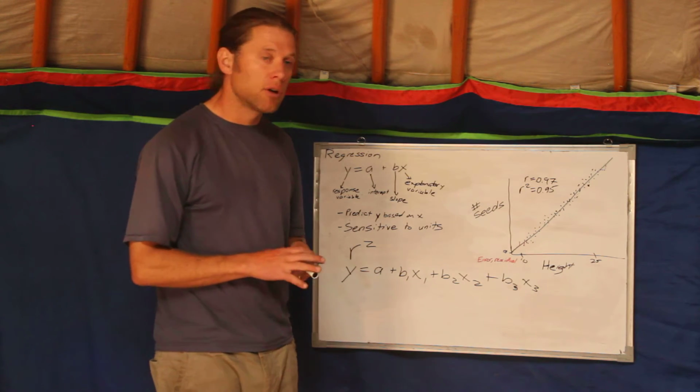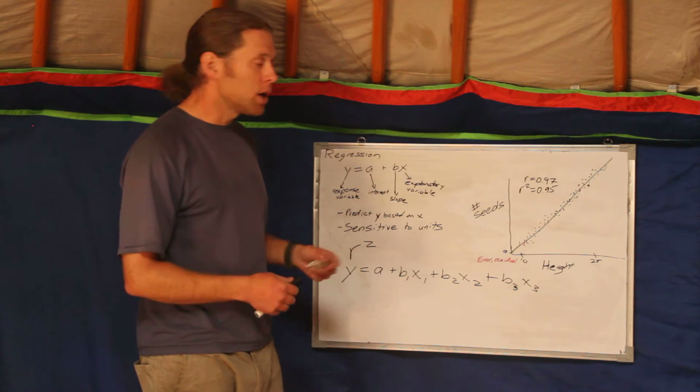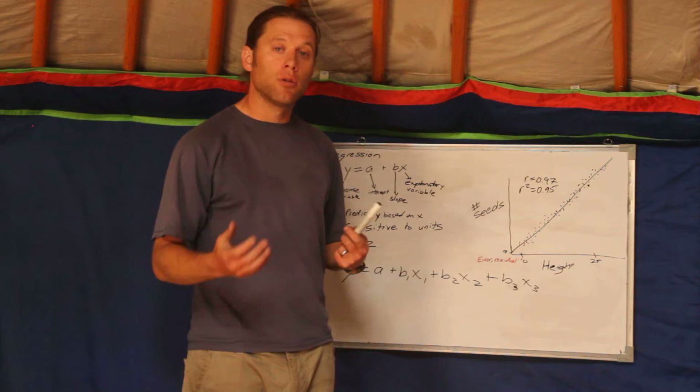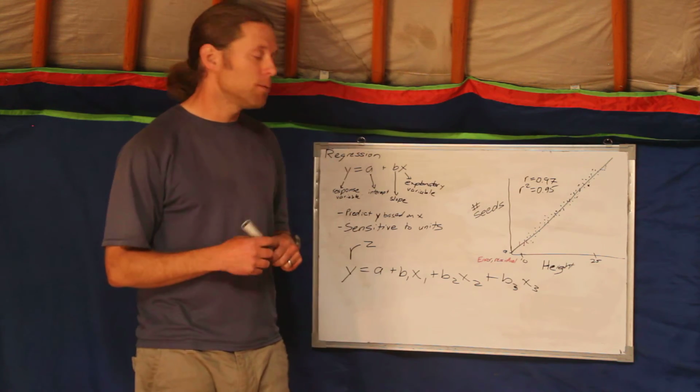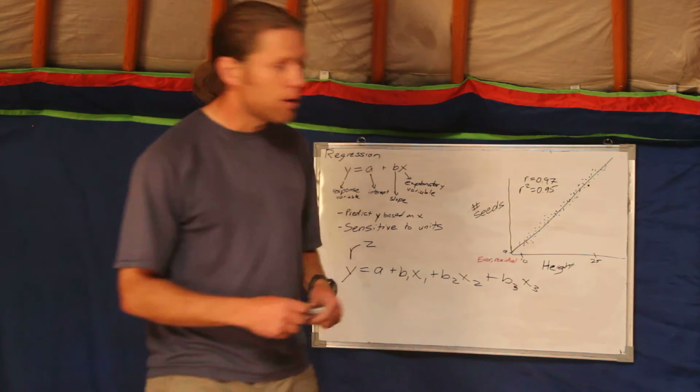In the next lesson, I'm going to talk about how you interpret results from correlation and regression, how you deal with outliers, how you deal with curved relationships, and so going more in depth in this. And so with that, we'll end.